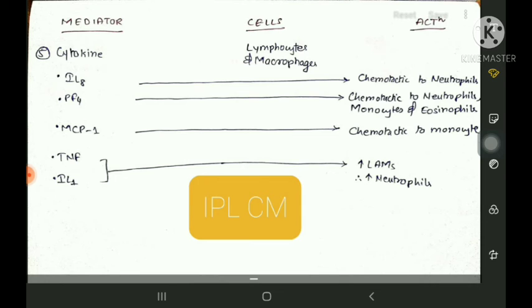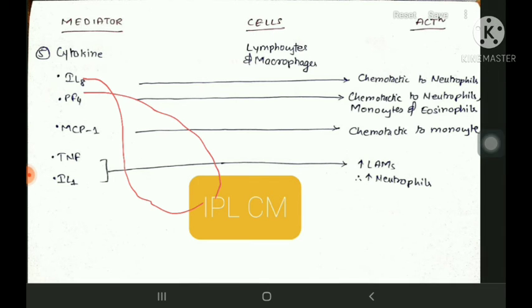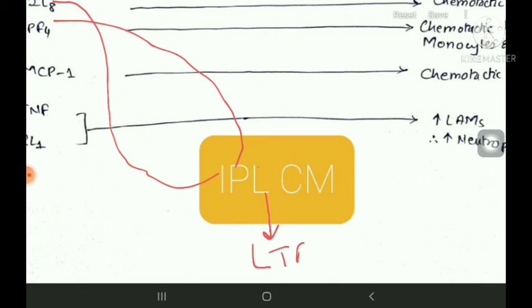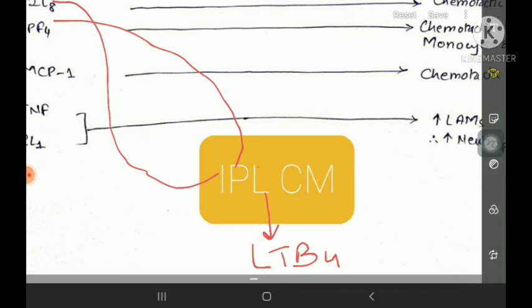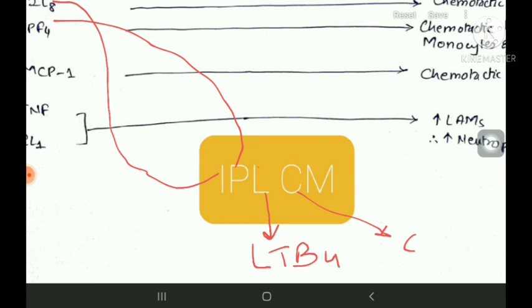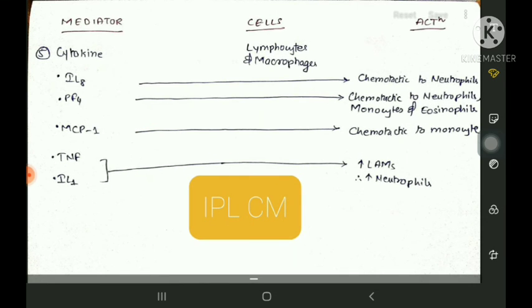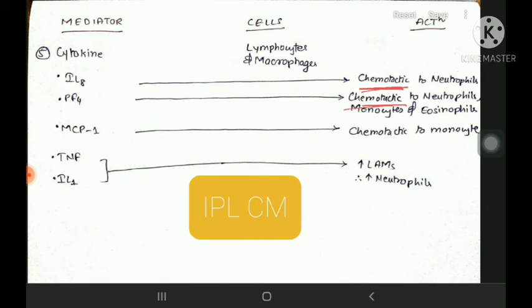I for interleukin 8, P for PF4, L for LTB4, C for C5A, and M for MCP1. What will all of this be doing? This causes chemotactic movement. What is chemotaxis?